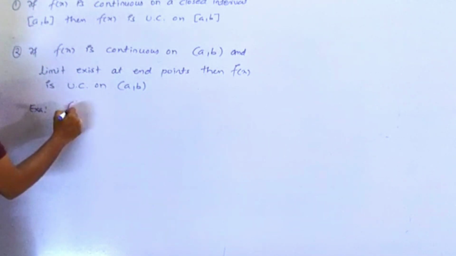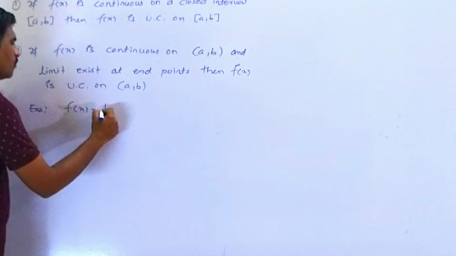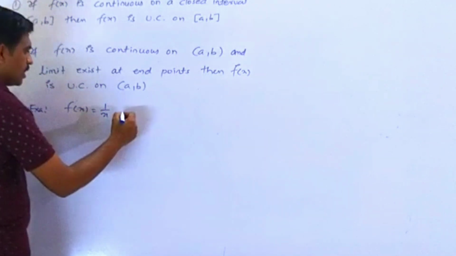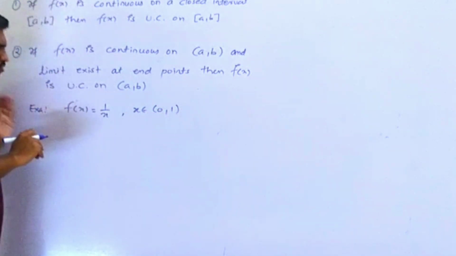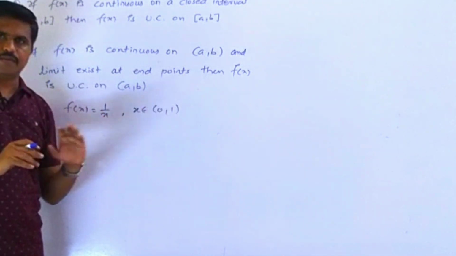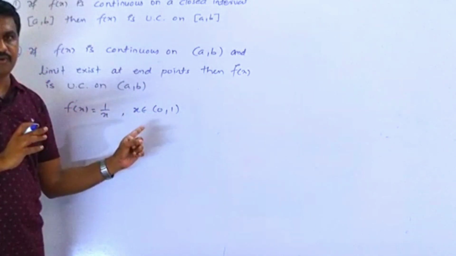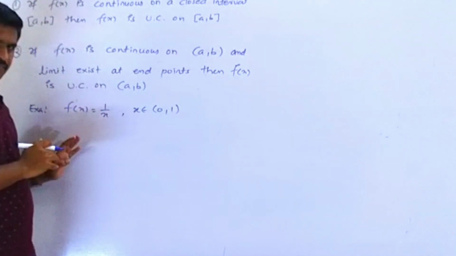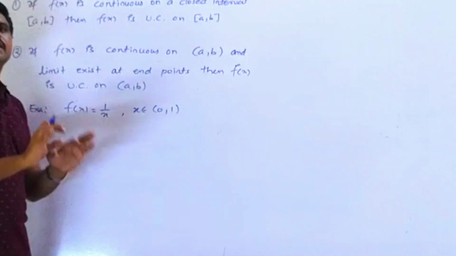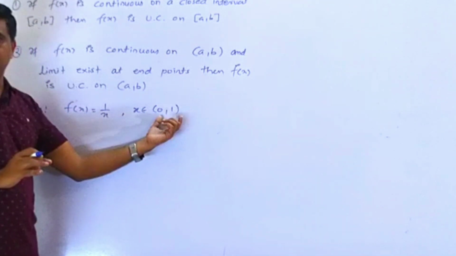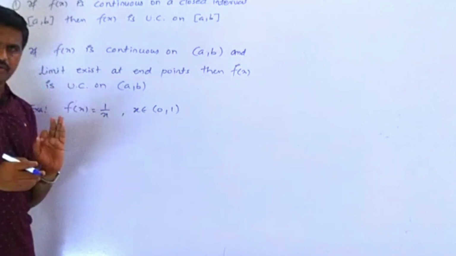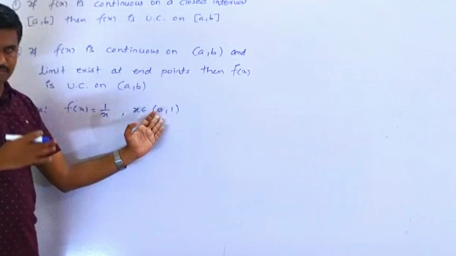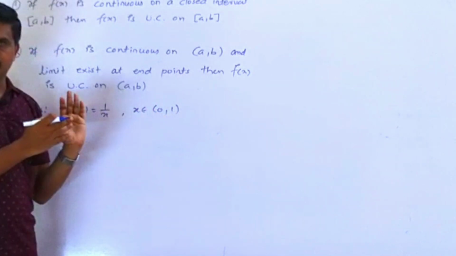If I take f of x equals 1 by x and x belongs to the open interval (0,1) or (0, infinity), we have already discussed in the first video. Here f of x is obviously a continuous function in that interval, because this function has a problem at 0 and 0 is not a member of that domain.